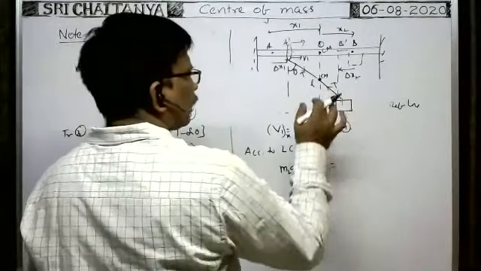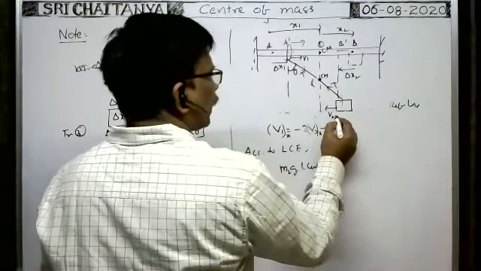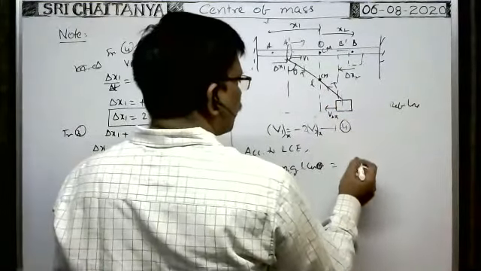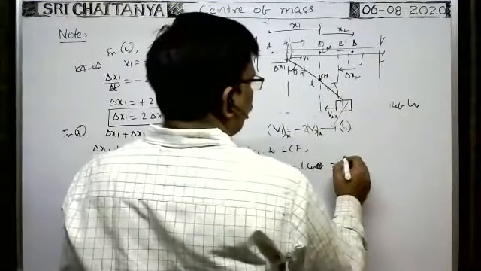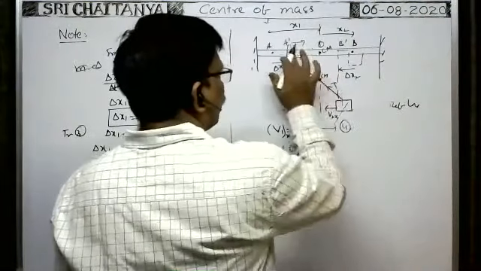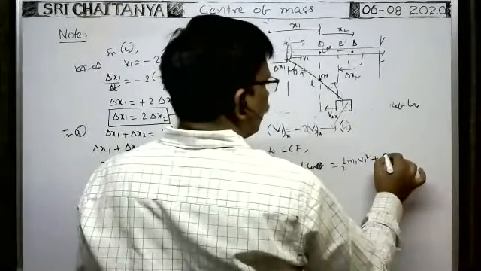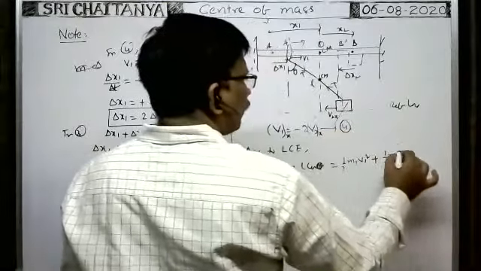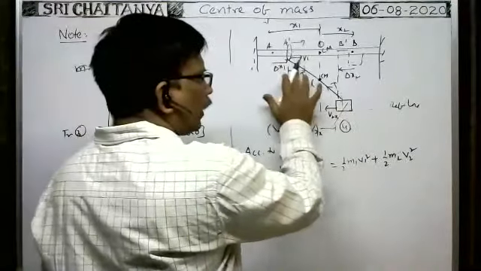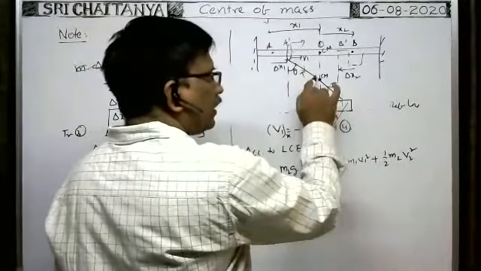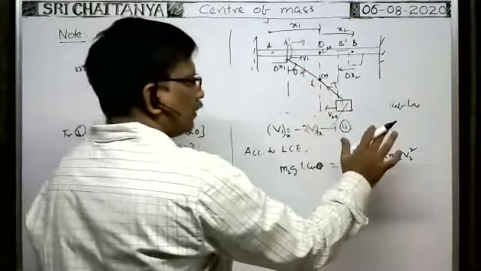Now, whenever the block is here, suppose the velocity of this ring is V1 and the velocity of this block is say V2. V2 is along this direction as it is coming down now. So whenever the block is here, the ring has kinetic energy half M1 V1 square, plus the block has kinetic energy half M2 into the speed, say V2 square. Of course, as it is a string, it has no energy stored in it. There is no extension also. If it is a spring, the energy stored in the spring also we have to consider. But it is a string. That's why this is the only relation.